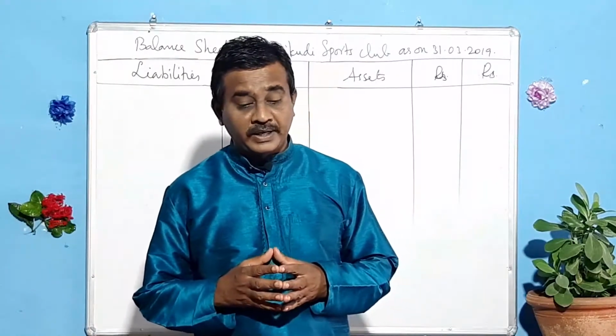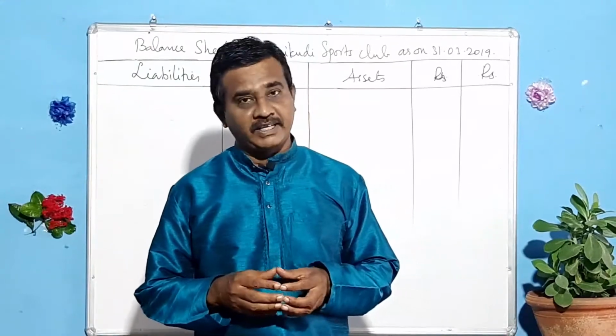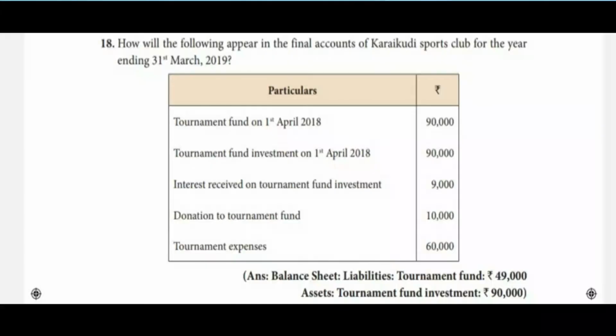Today, let us go to the next problem. Problem number 18, given in page number 76. How will the following appear in the final accounts of Karaikudi Sports Club for the year ending 31st March 2019?